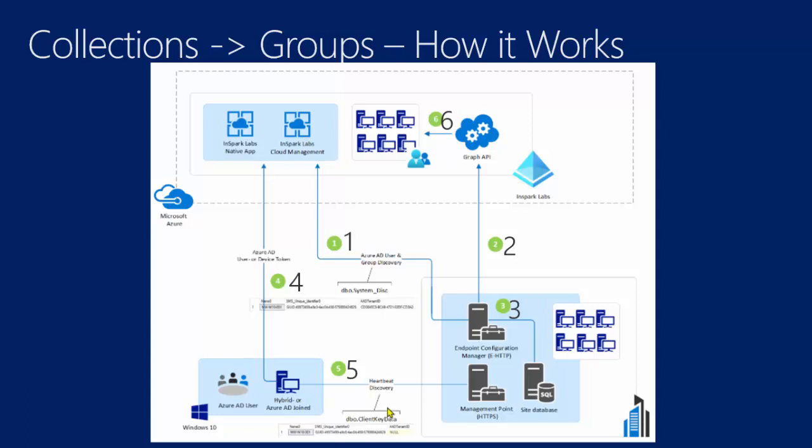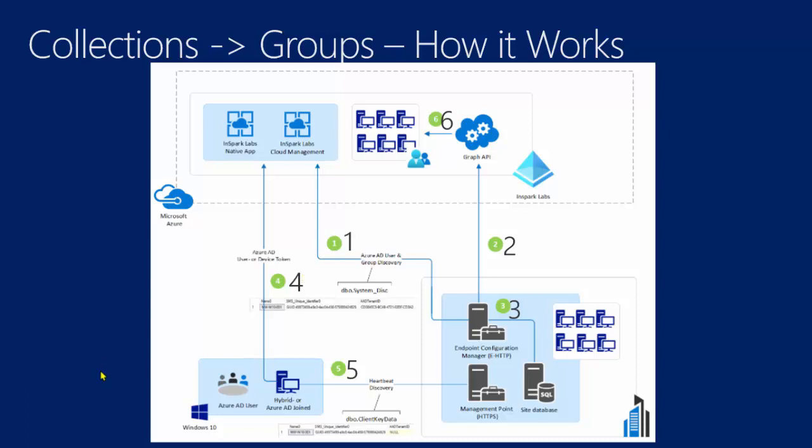And then number three, we're going to have the site store the data about the user objects that are discovered. Item four will be that the Config Manager client is going to request an Azure AD user or device token, and that's how that device is going to make a connection with the application ID of the client app and so on, right? That's how it all gets replicated.